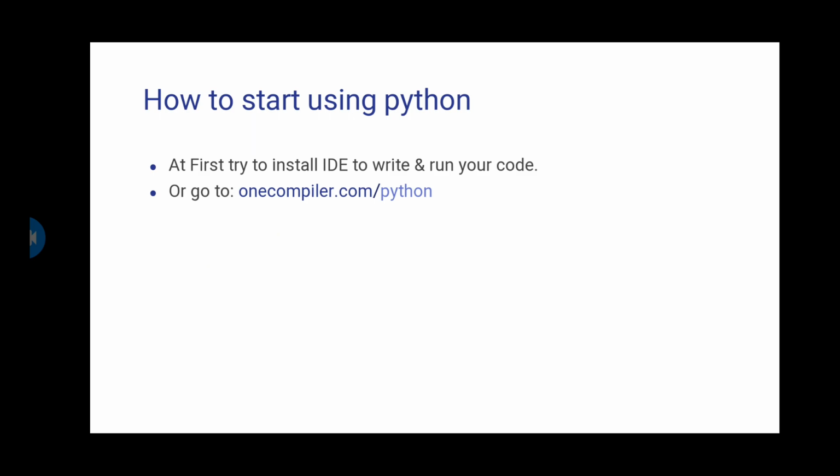So we're going to understand how to write code. What's an IDE? Like I said, it's something that converts your code into zeros and ones so the computer can understand. Okay? So we're going to go to onecompiler.com in Python.